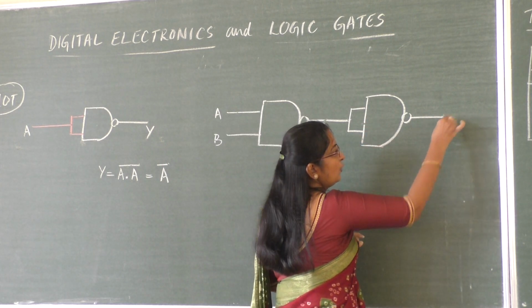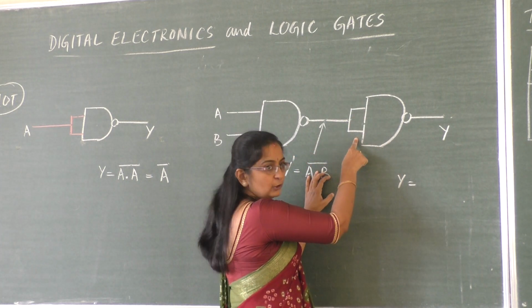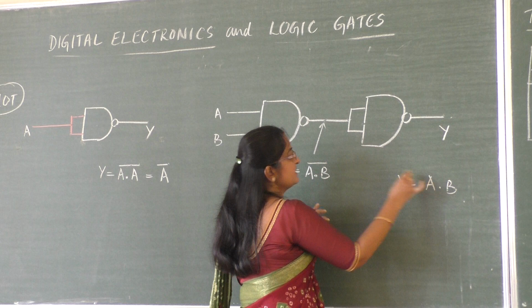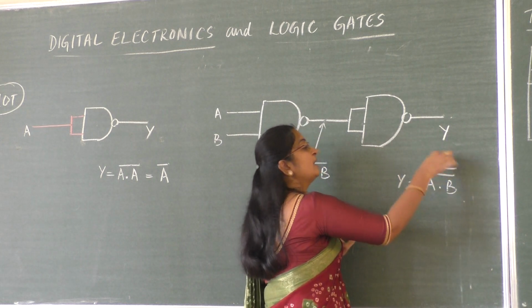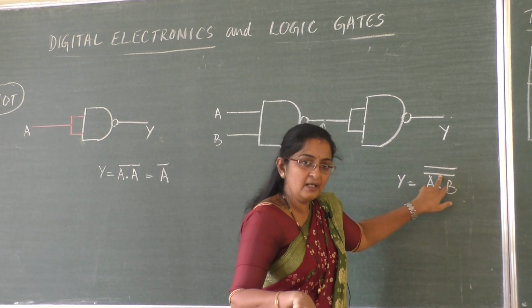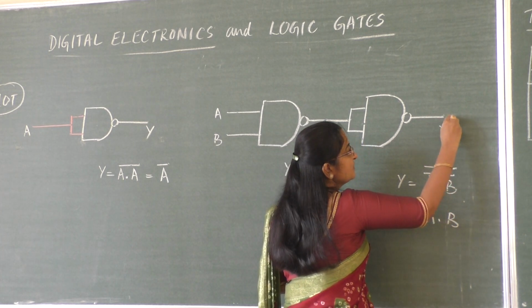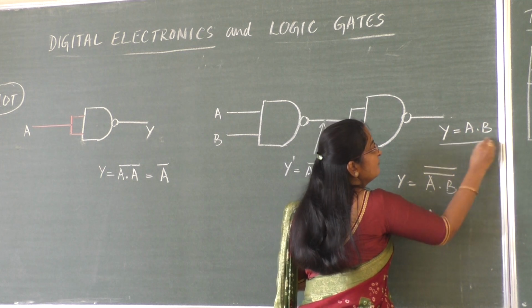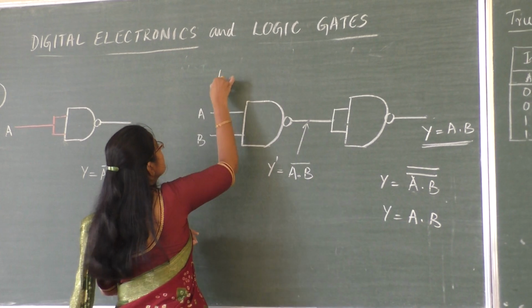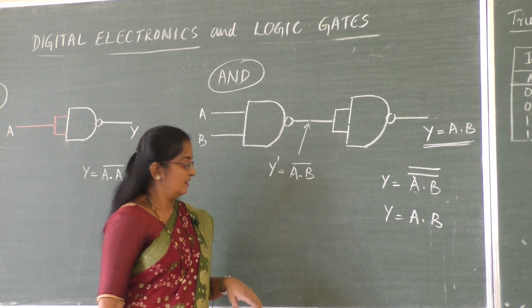So what will be our final output Y? Final output Y will be both of these, A dot B bar times A dot B bar. A dot B dot A dot B will remain A dot B itself. This bar is there, and again this bar, so the bar of the bar gets cancelled. 0 bar will become 1, 1 bar again will become 0, so it will remain in the initial state itself. So I can write this as A dot B, and Y equal to A dot B is the Boolean expression of which gate? AND gate. So like this, here I got the AND gate using NAND gates.